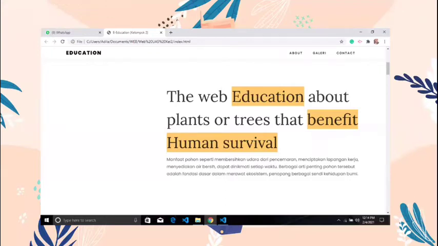Then here is a div class container using row justify content, and we make a heading 2 and a paragraph to look responsive and appealing, where heading 2 is written: downstream the web education about plants or trees that benefit human survival.